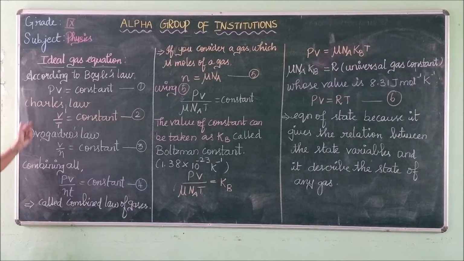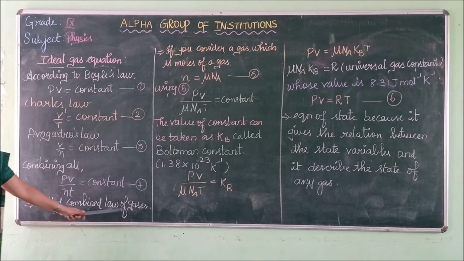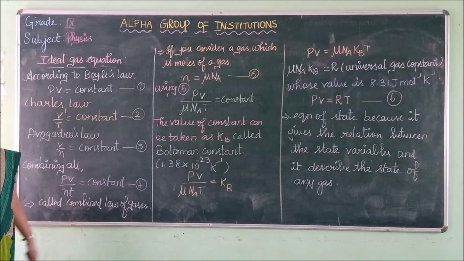Isn't it? So after combining all these three law equations, we get the equation PV by the number of moles into temperature equals constant. PV by NT equals constant. These combined equations we call the combined law of gases.